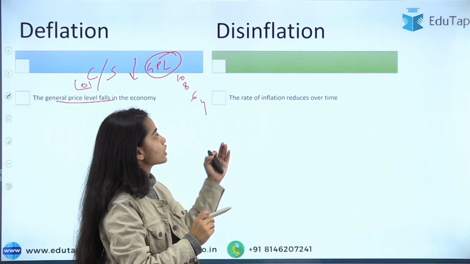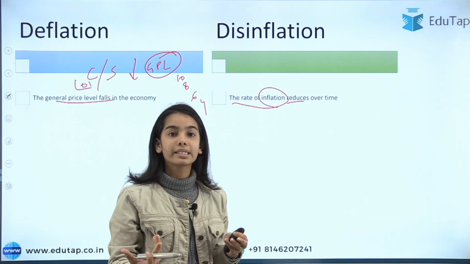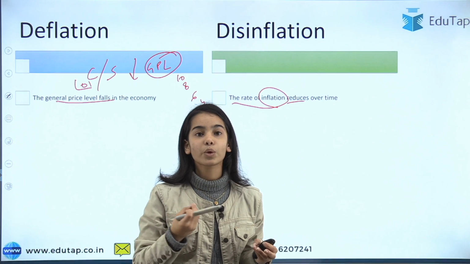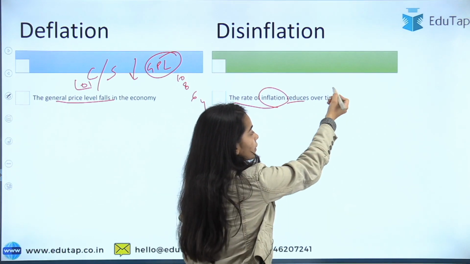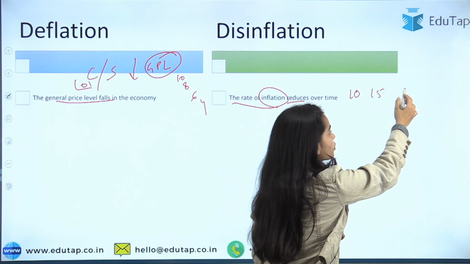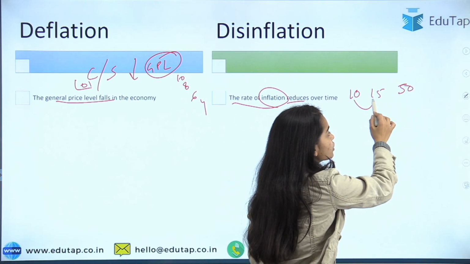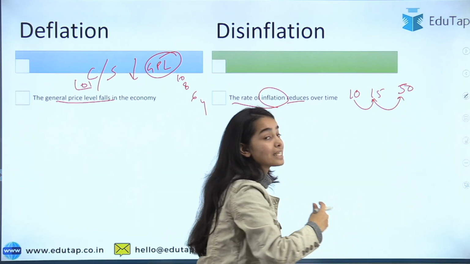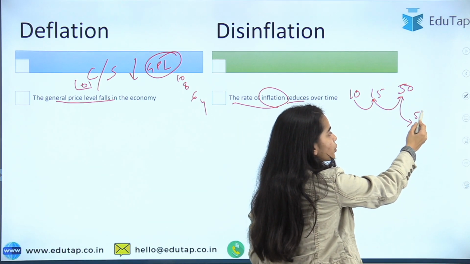Now in disinflation, the rate of inflation reduces. Here also let's take the example of onion, that onion is the only thing that is in the consumer basket. So the onion was increasing from 10 rupees to 15 rupees, from 15 rupees to 50 rupees, let's say. So there was a huge inflation and the inflation was rising very much, but from 50 rupees it increased to only 52 rupees.